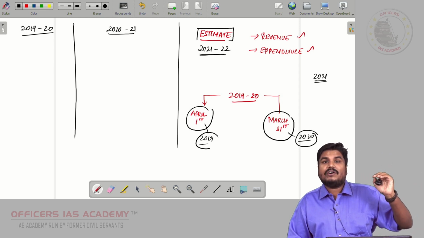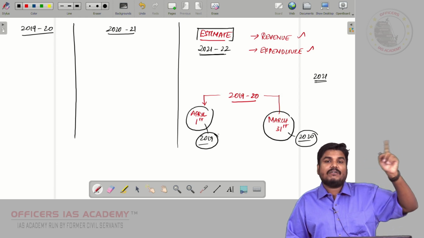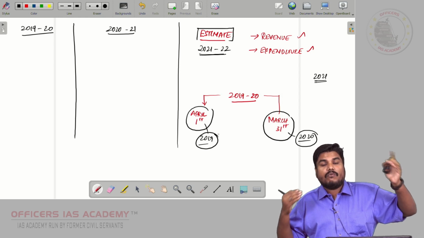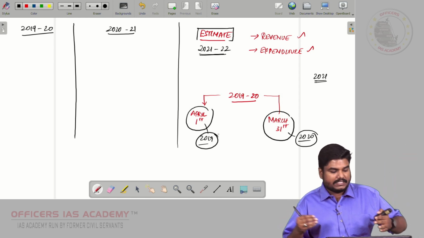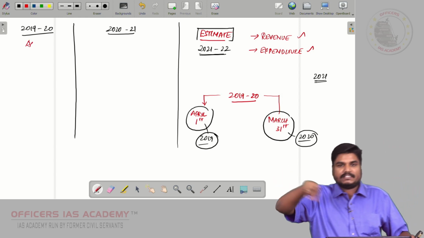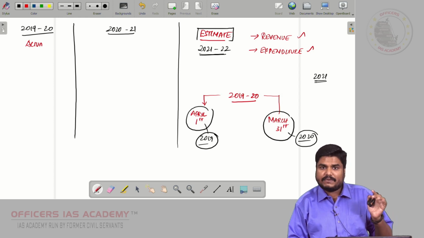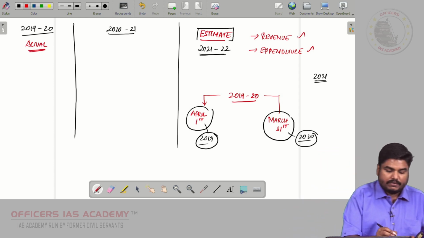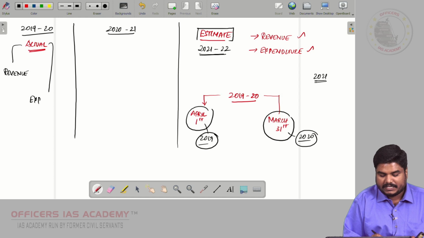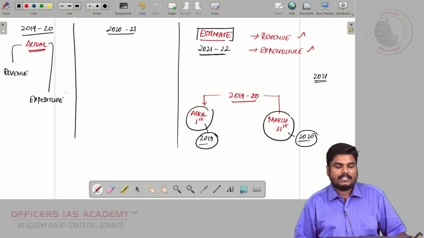What was the revenue of the government from 2019 April till 2020 March? What was the revenue, what was the expenditure? The actual data of 2019-20 will be available with the Finance Minister. So what was the actual revenue, what was the actual expenditure? That data is readily available.